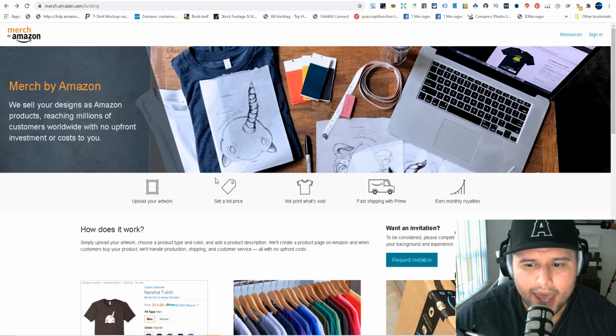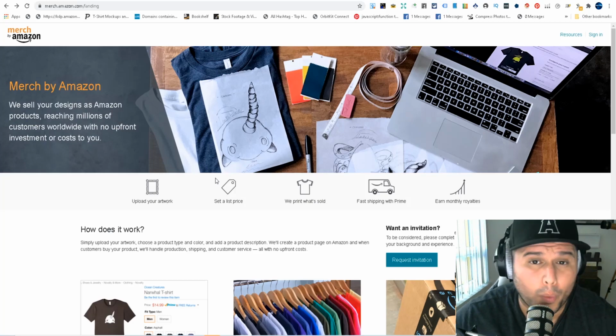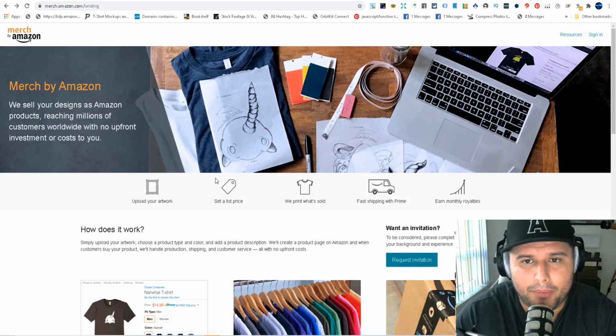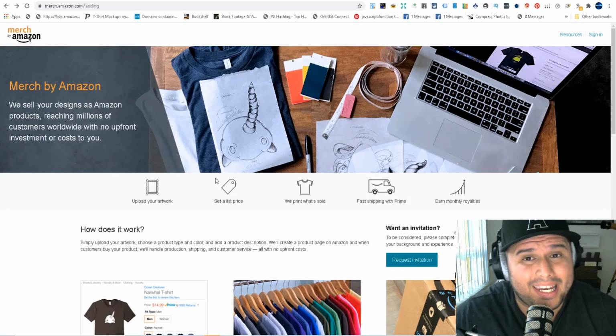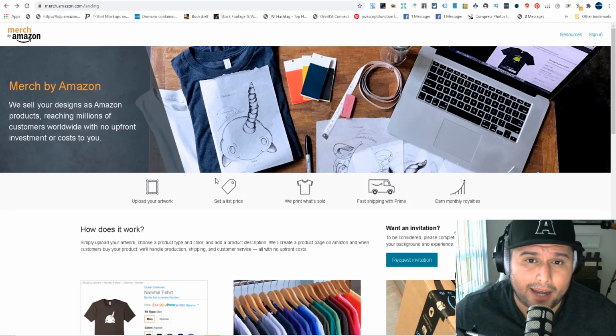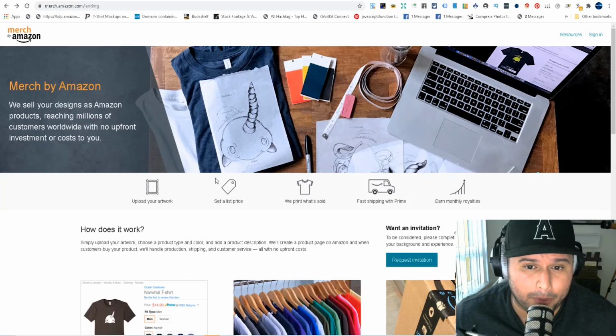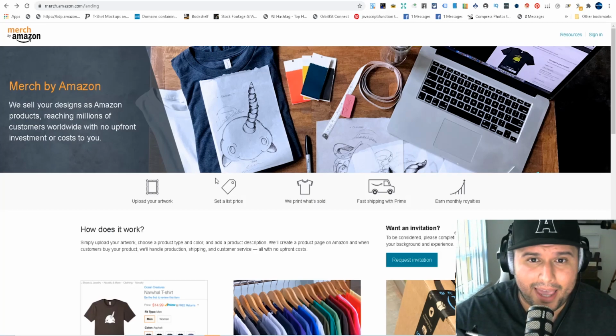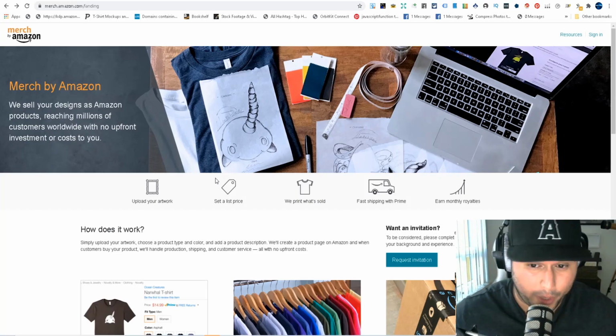I signed up when they were actually doing automatic sign up, so when you signed up, you got approved right off the bat. I missed that little window, and I signed up a month or 3 months later, and it took me 3 months to get approved. Now they didn't send me an email, by the way. I had to log in. And this was weird, because some people were getting emails, and I was like, dude, how come I'm not getting no email? I'm not going to get approved. And then I went and signed in, and I had my account. I was like, they didn't send me no email. So that was kind of weird.